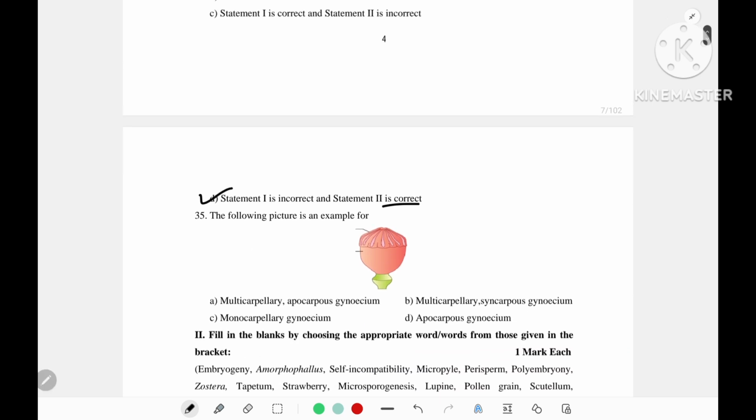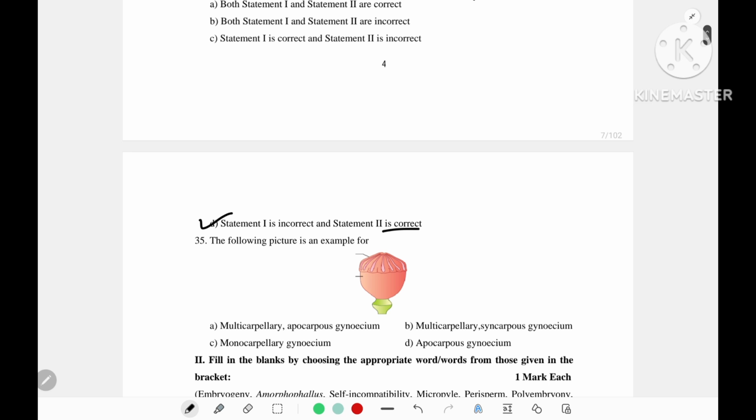The following picture is an example for multicarpellary pistil, but it is syncarpous. Okay, so I'll discuss the questions of human reproduction in the next class.